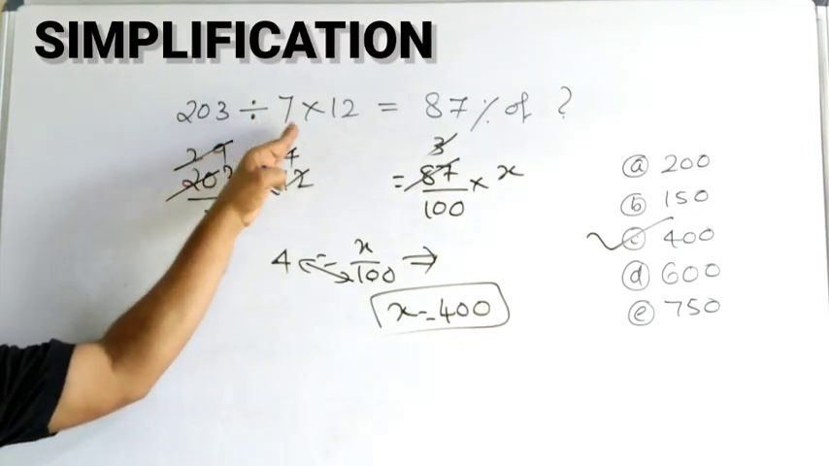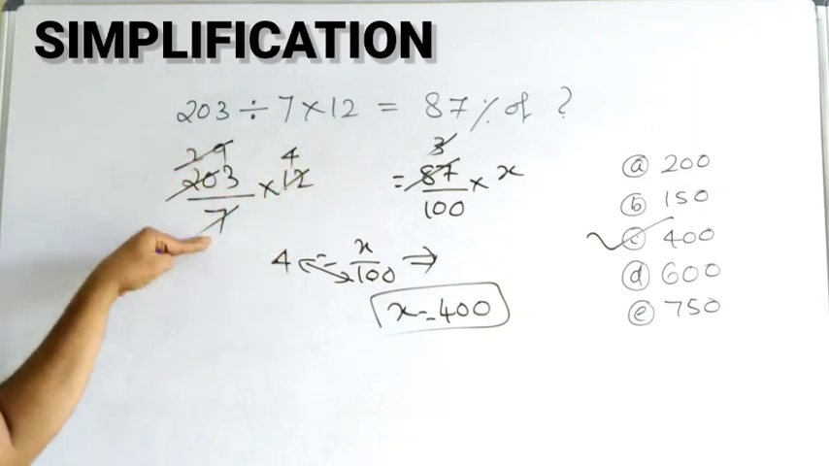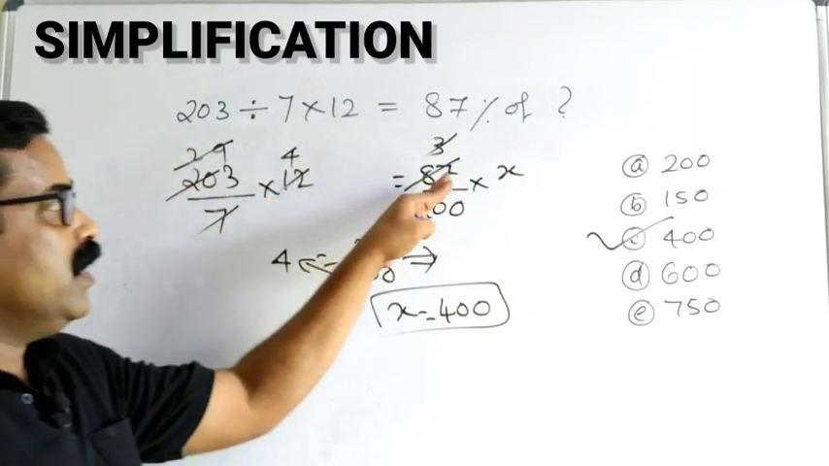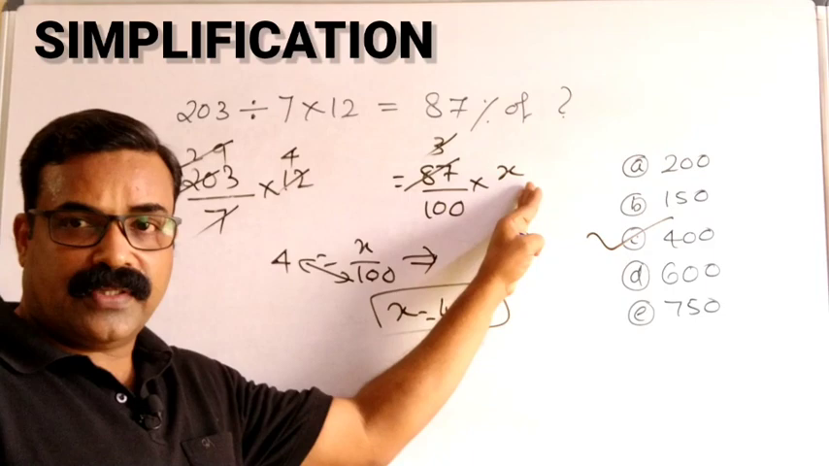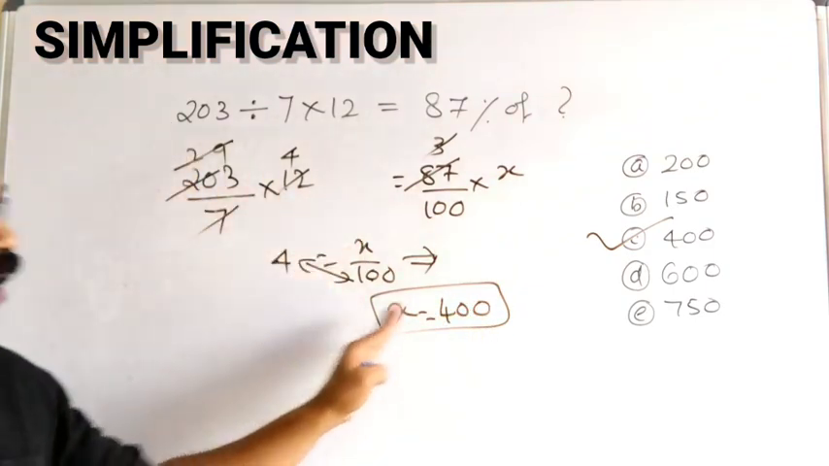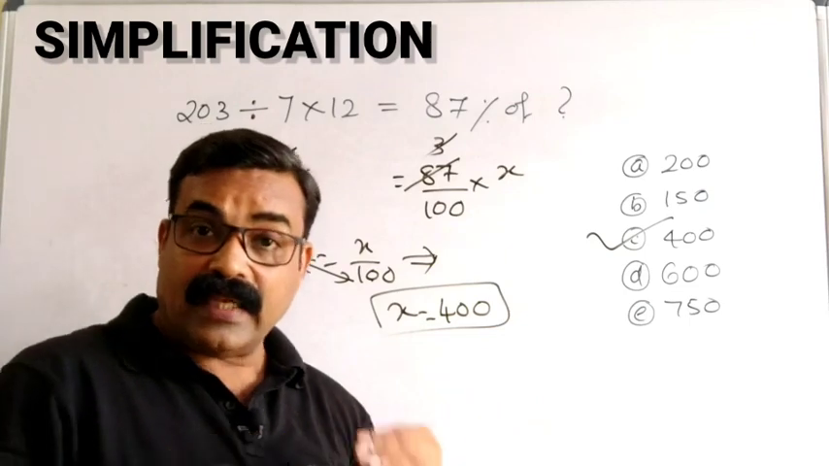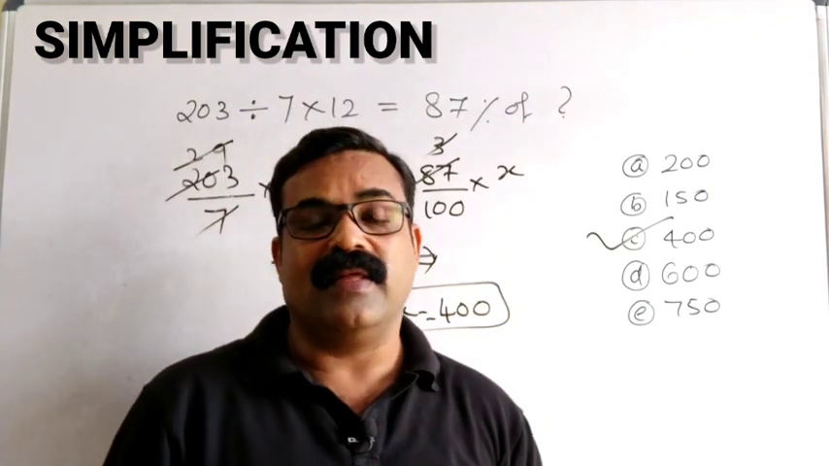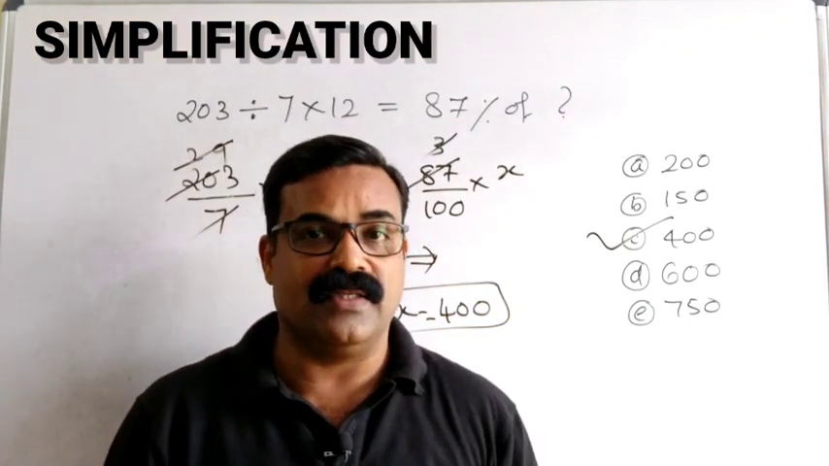203 divided by 7 multiplied by 12 is equal to 87% of x. Write it and cancel the common terms and find the answer fast. Practice with more and more questions and then your speed will definitely increase.